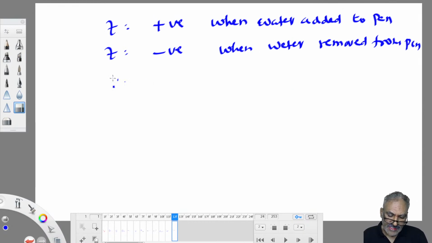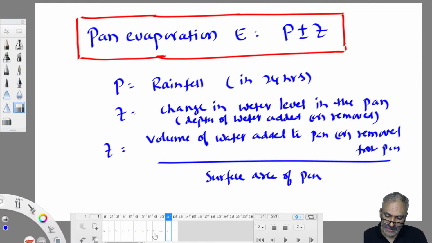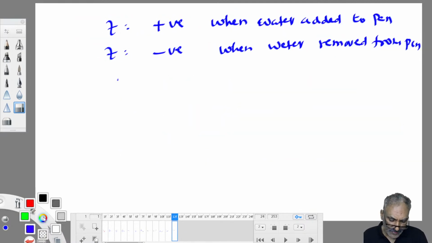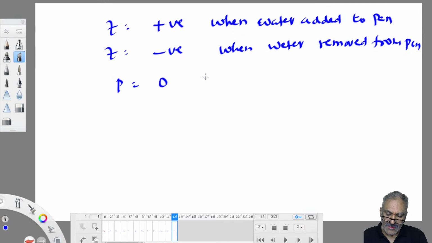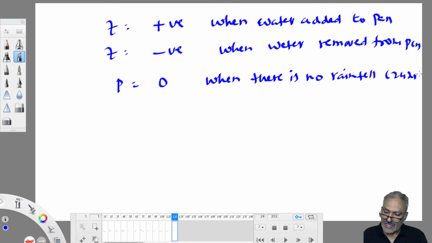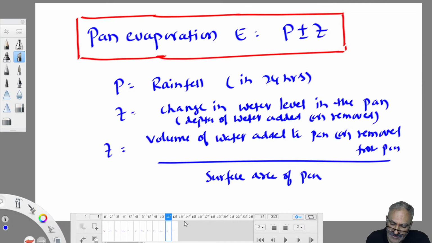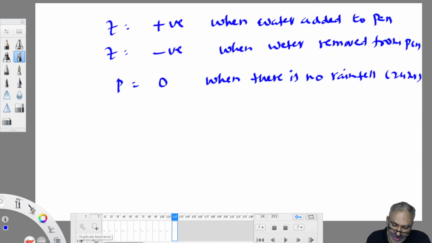So P is equal to rainfall. P becomes 0 when there is no rainfall in 24 hours during the period of observation. If in 24 hours no rain occurs, then P is taken as 0. If any rain is there, they will give you that value. With this much idea, you can measure pan evaporation. Pan evaporation is equal to P plus or minus Z.